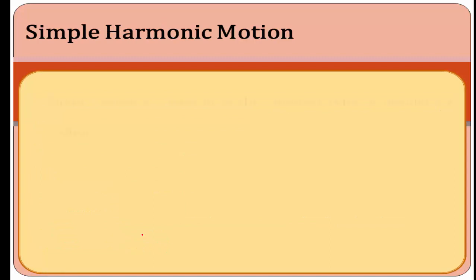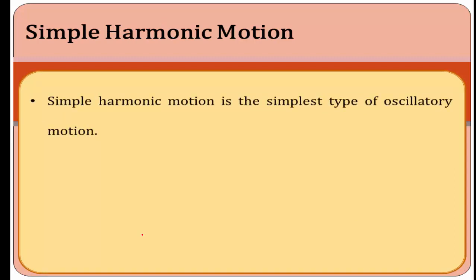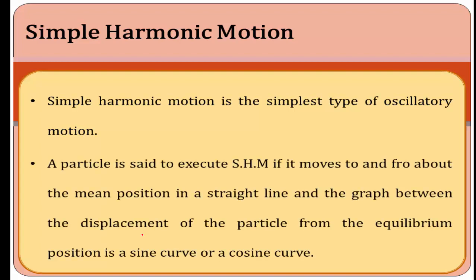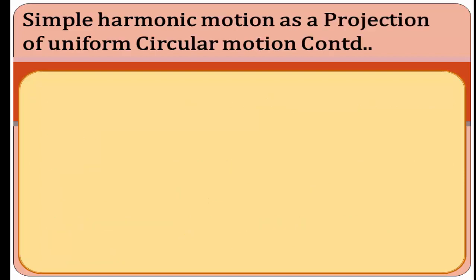Simple harmonic motion is the simplest type of oscillatory motion. A particle is said to execute simple harmonic motion if it moves to and fro about its mean position in a straight line, and the graph between displacement of the particle from the equilibrium position is a sine or cosine curve.